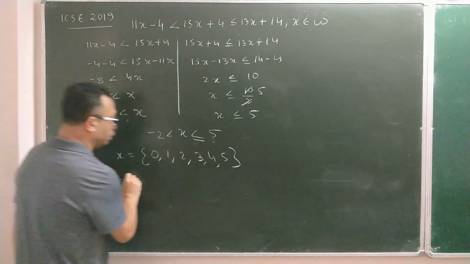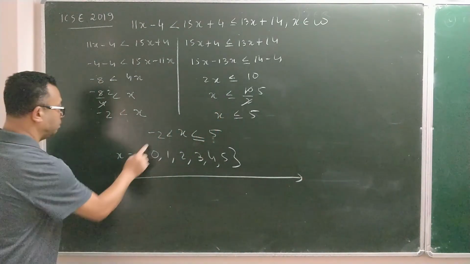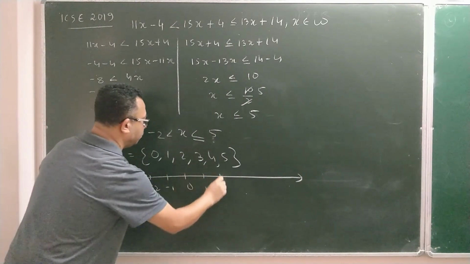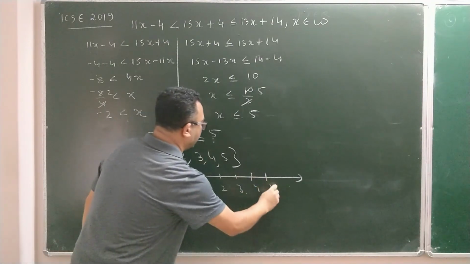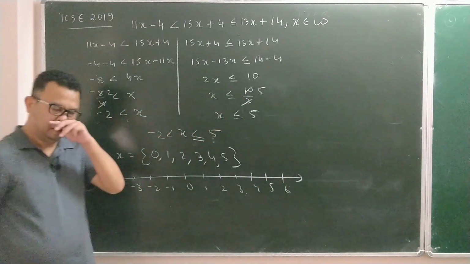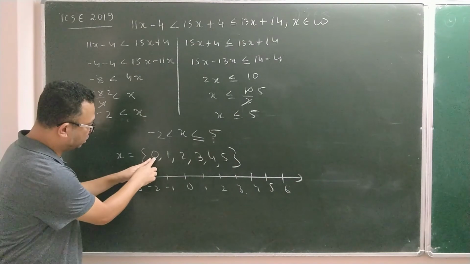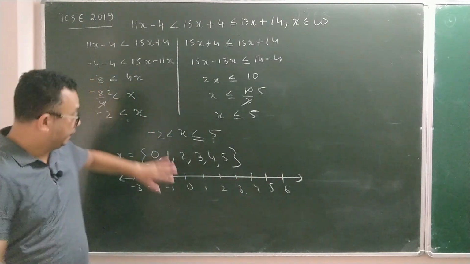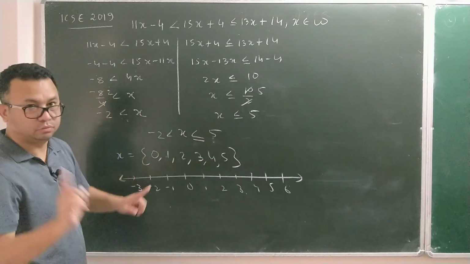And the question is also telling you to make the number line. So let me start with minus 3, minus 2, minus 1, 0, 1, 2, 3, 4, 5, 6. Now already you have your answer. That means I have to shade 0, 1, 2. So I'll start shading 0, 1, 2. Finish.